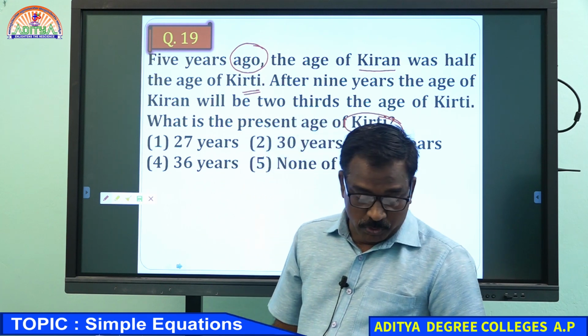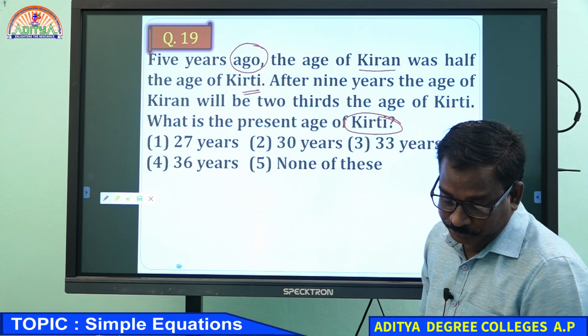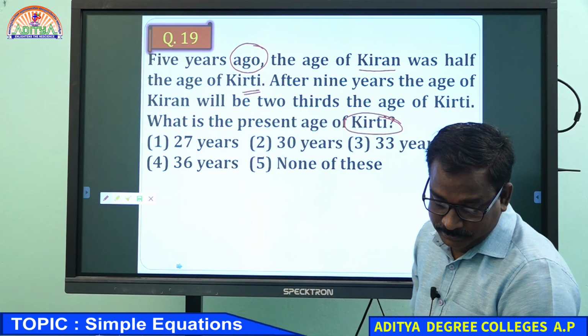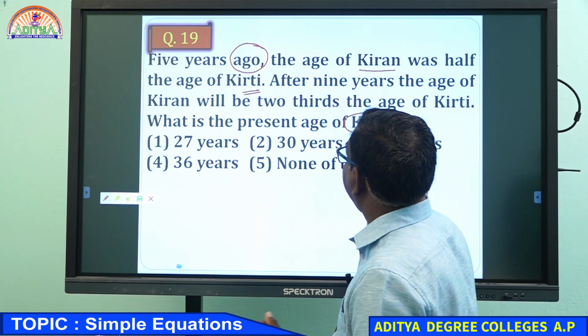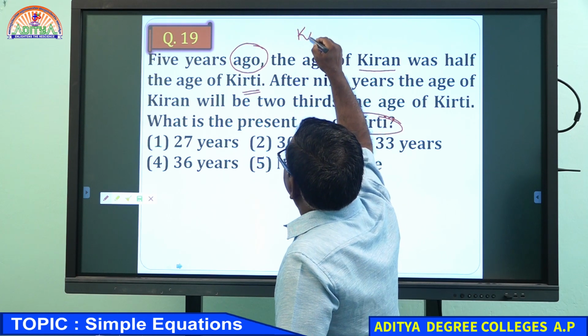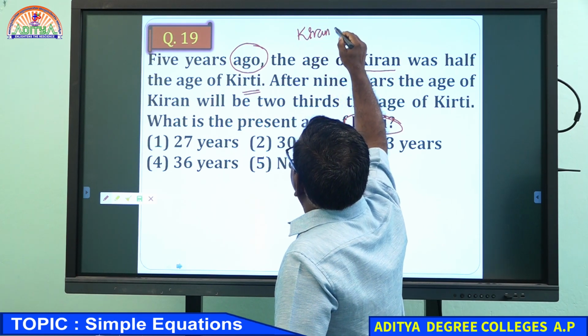Read the question carefully and see the conditions properly. What was given there? Suppose two members are there, Kiran and Kirti.